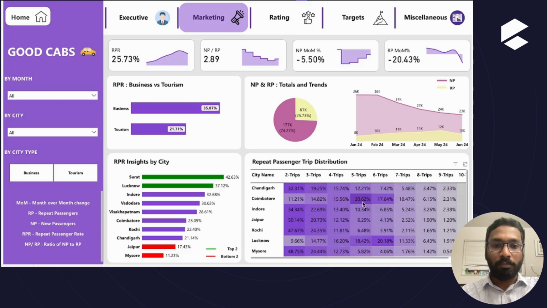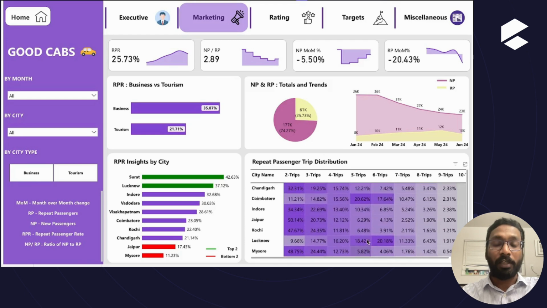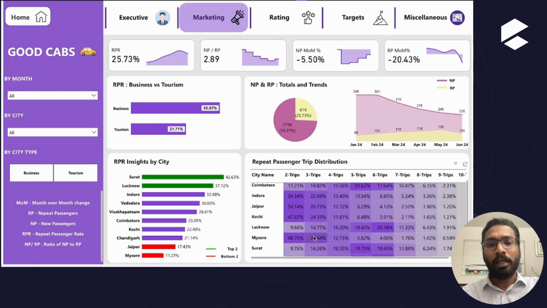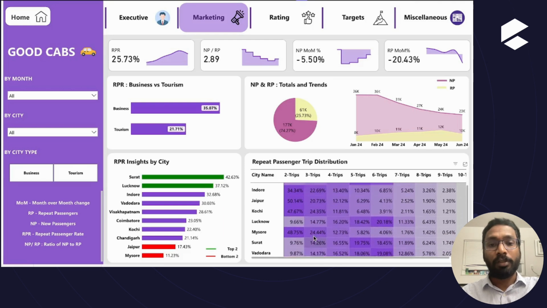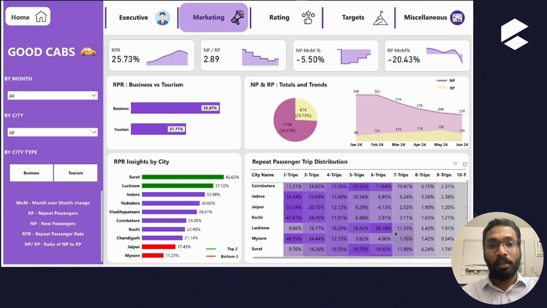For Coimbatore, if you see the repeat trip passengers percentage, you can see that 20% and 70% are given for 5 and 6 trips, indicating that in the business city, a higher chunk of repeat passengers are taking more trips. Whereas in tourism cities, a higher chunk of people are taking very few trips, like 2 or 3. This could be because repeat passengers in the tourism cities are not traveling as frequently as repeat passengers in the business cities. So that could be one of the insights that can be taken.